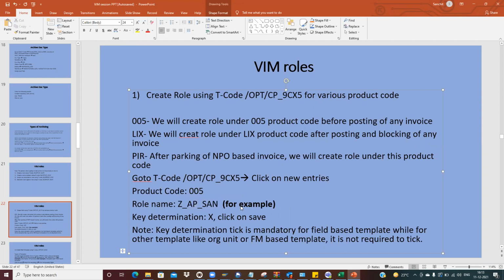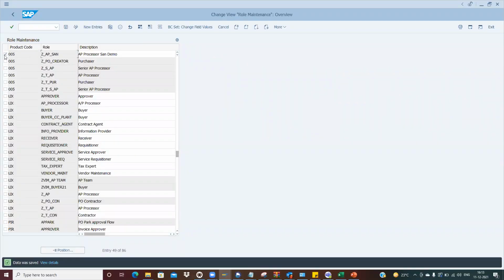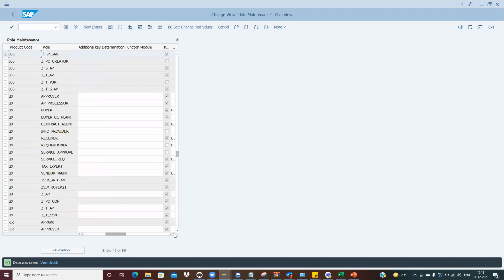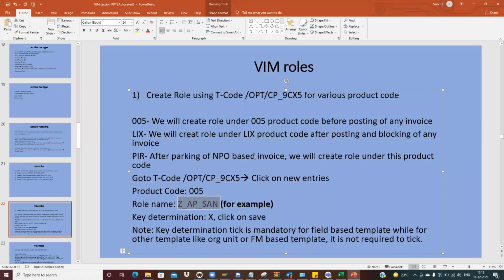For example, we have created in 9CX5, right? So we have put the product code. I have created the role name and the key determination. This should also be ticked. This is the active indicator. Key determination tick is mandatory for the field-based template, while for other templates like this, it is not required to tick. So this is for the field-based template.